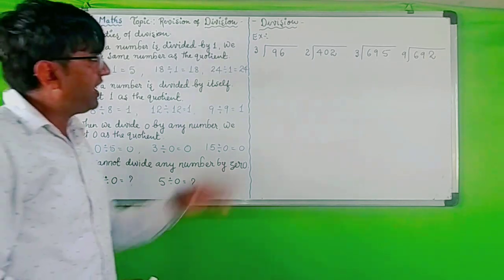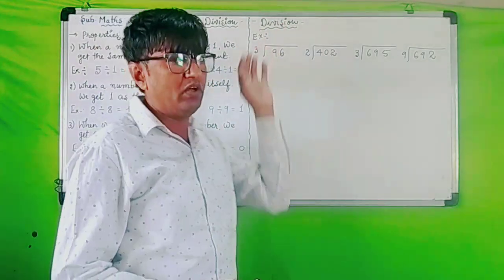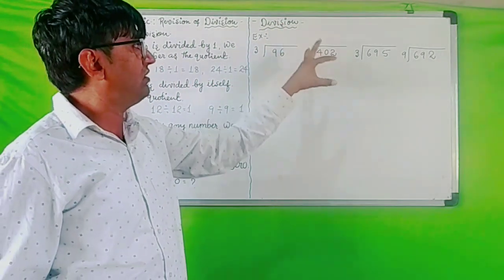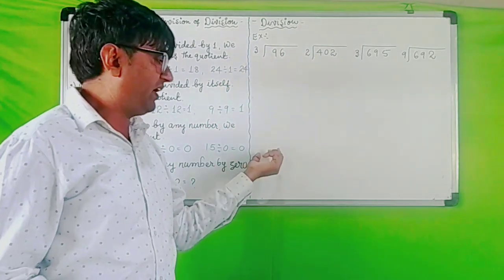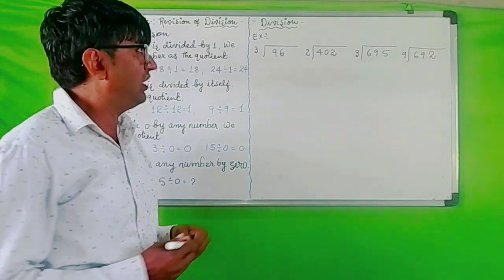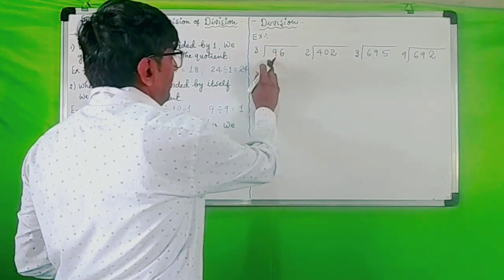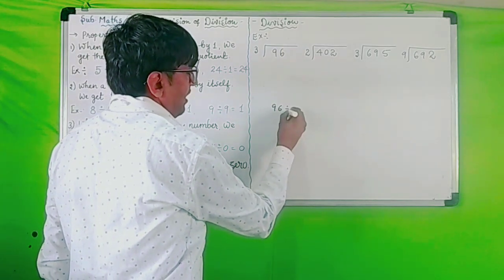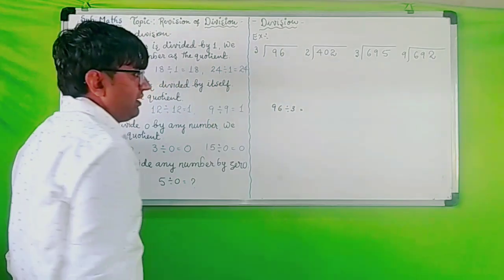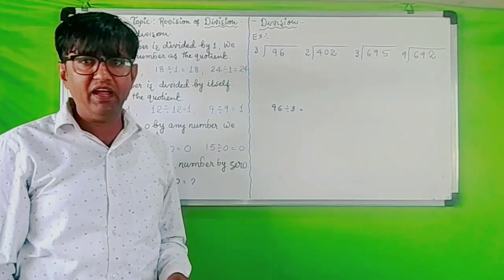Now we will solve divisions and we will understand. We will find the quotient and remainder also. So let's solve. Divide 96 by 3. Actually, this is normally written in this form, but I have written it directly. 96 divided by 3.